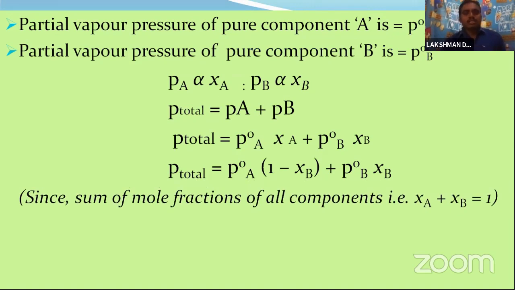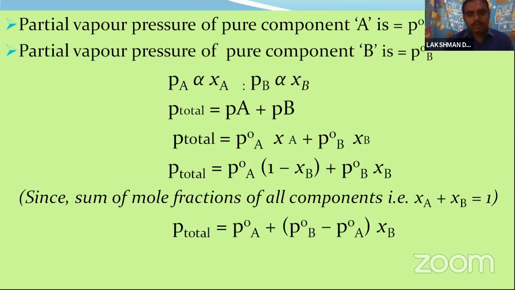Already we know that the sum of the mole fractions of all the components, XA plus XB, is equal to 1. So we conclude that the total pressure is P naught A plus (P naught B minus P naught A) XB.